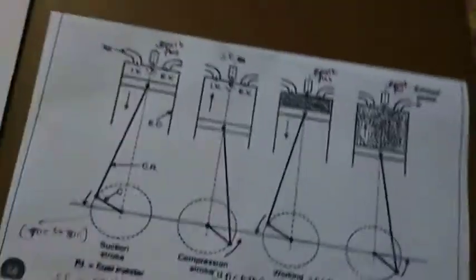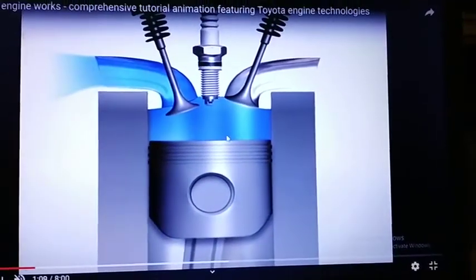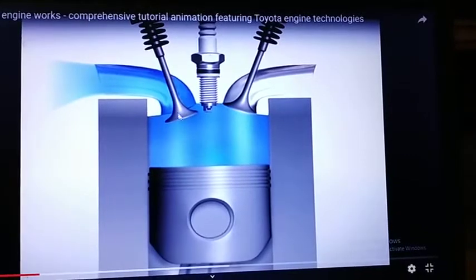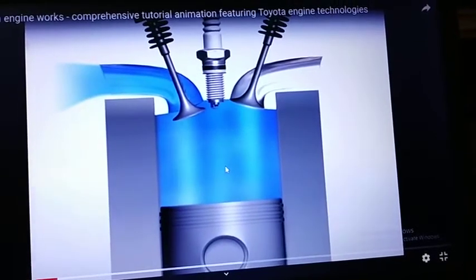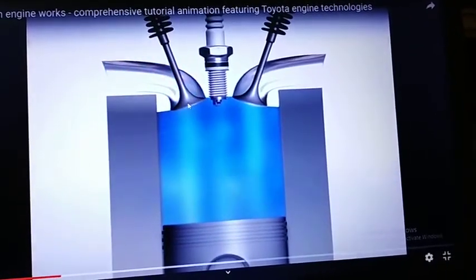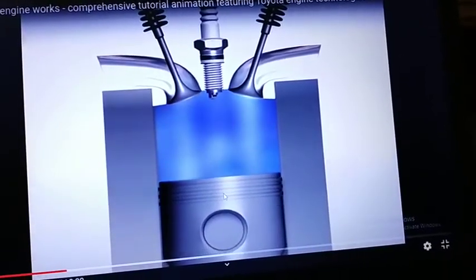For understanding purposes, we will see one animation video. See, all of you observe this animation video. See here, this is the suction stroke. In the suction stroke, air-fuel mixture will enter into the engine cylinder. Here in the suction stroke, the piston moves from TDC to BDC, and air-fuel mixture will enter into the cylinder.